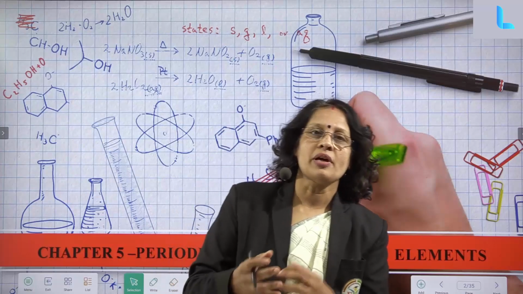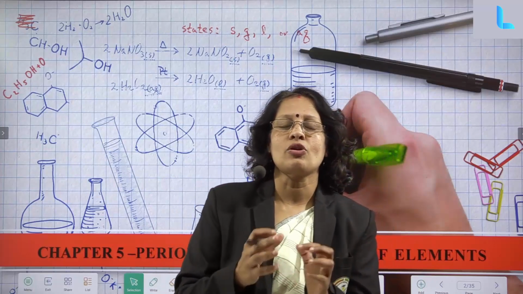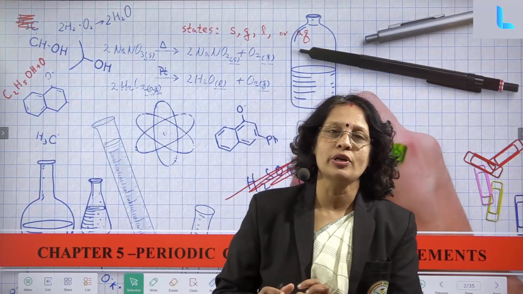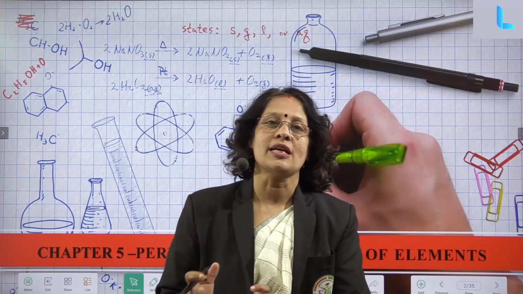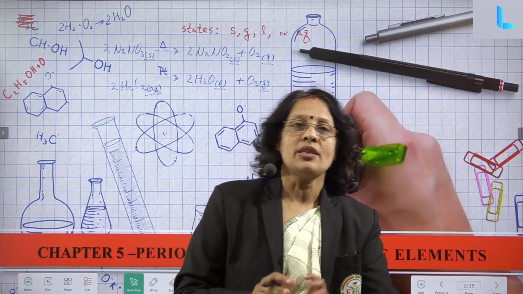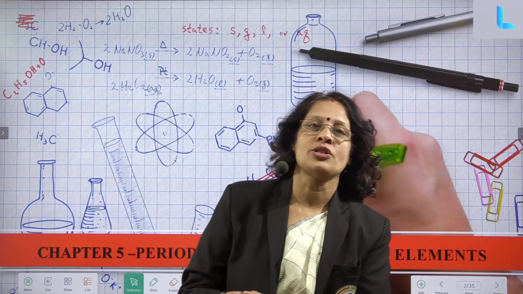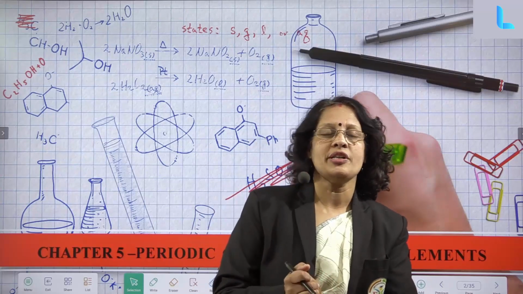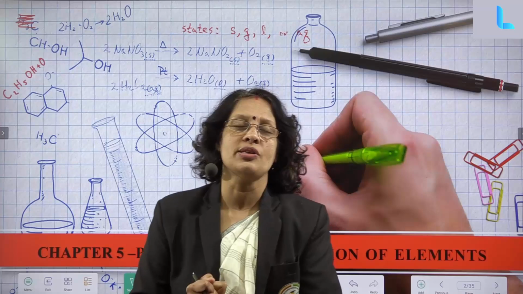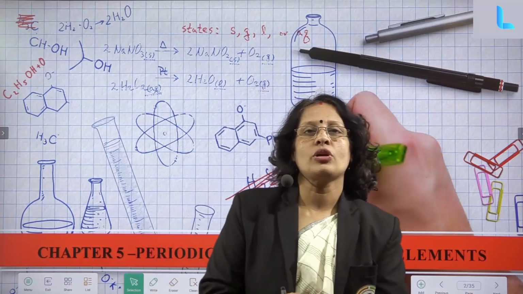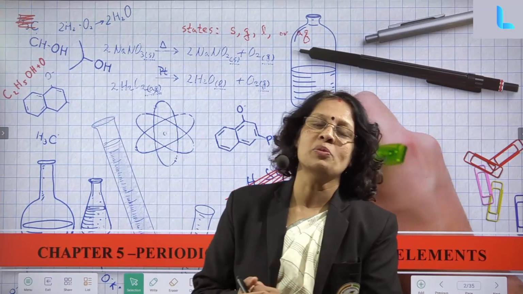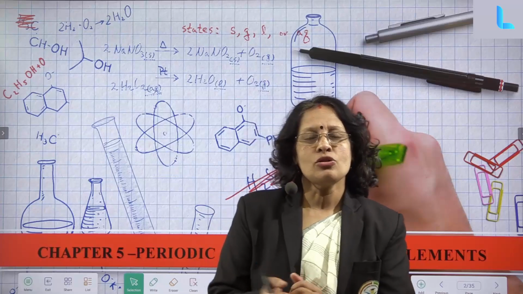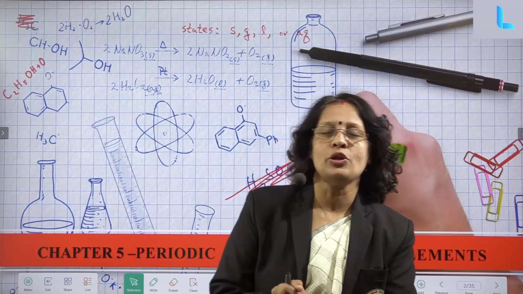So that is why, if according to their properties or according to their electronic configuration, they are classified into specific classes, then we can directly go to that class and search about that particular element and study about that. So that is more easy. That is why the systematic and organized way of arrangement is called the periodic table. So we have discussed the periodic table.